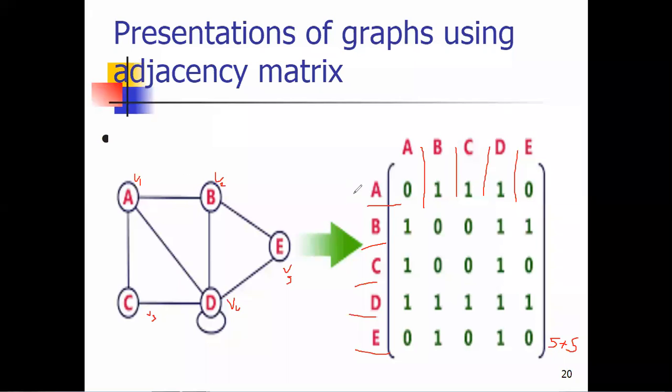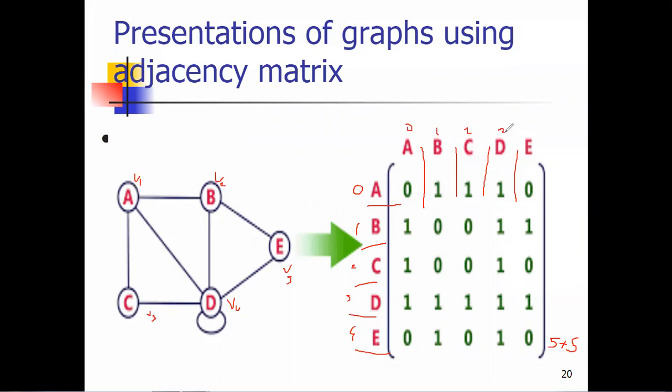So we are representing it in a matrix, which is a collection of rows and columns. A is stored in the 0th row. The index of A will be 0, B will be 1, C will be 2, this is 3, and this is 4. Likewise, these are the indices for the respective vertices. Similarly, for columns, A will be 0, B will be 1, this is 2, this is 3.